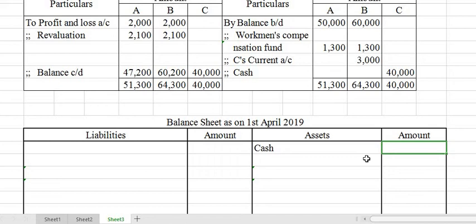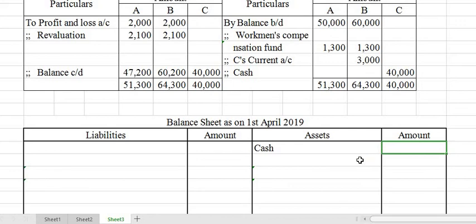Okay, opening balance 10,000 was there, then 40,000 he brought as capital, so total 50,000. That means the cash balance in the new balance sheet will be the opening cash balance plus any cash or bank entry in the credit side of the capital accounts, and minus any cash or bank entry in the debit side of the capital accounts. Then you will get the closing cash balance.